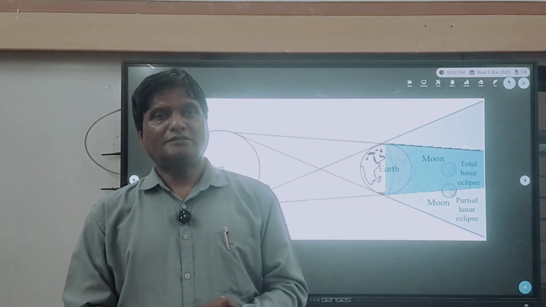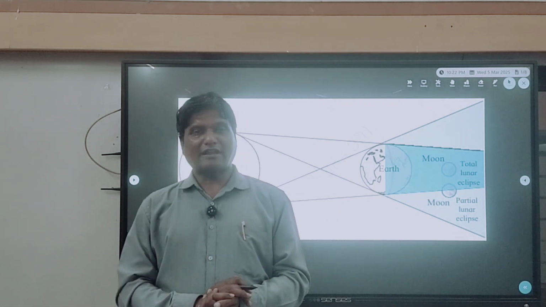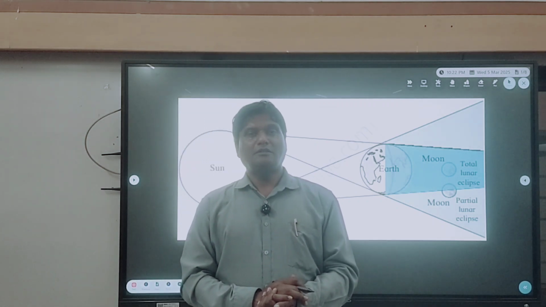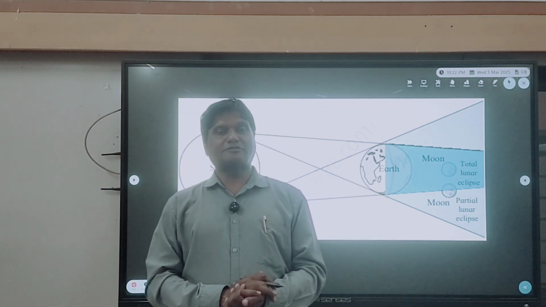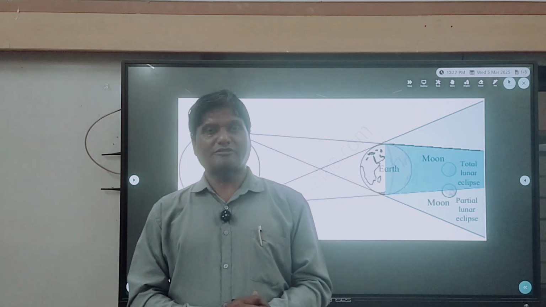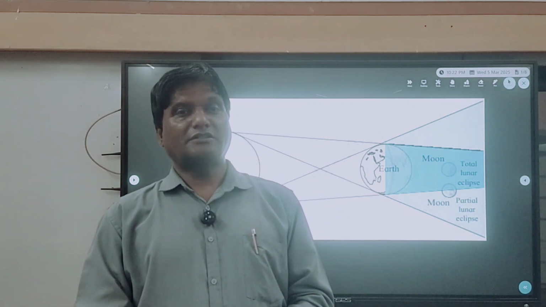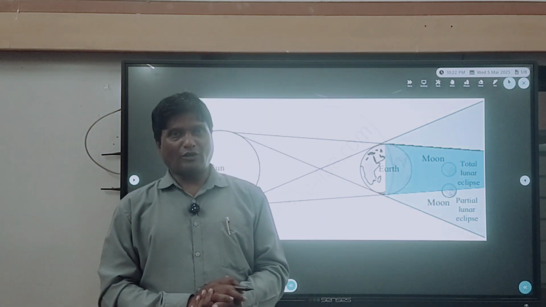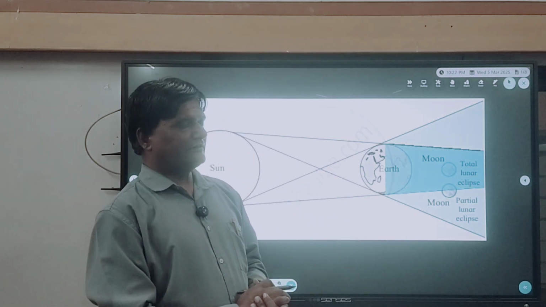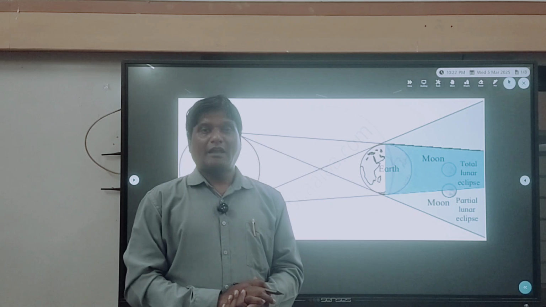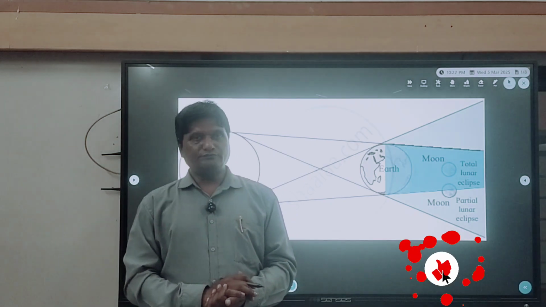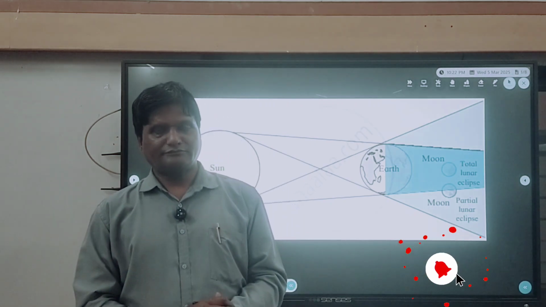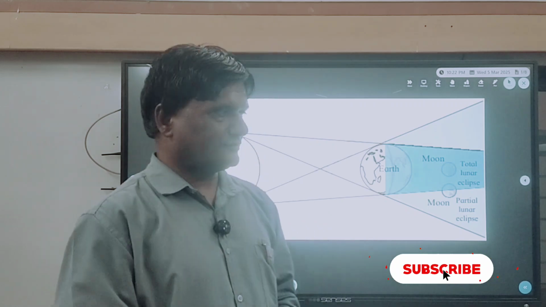What can be the maximum duration of the partial solar eclipse possible? The answer of this question is 12 minutes 30 seconds. Now, with the diagrammatic representation, I am going to explain you the lunar eclipse and the solar eclipse.